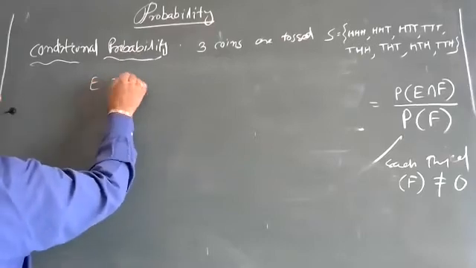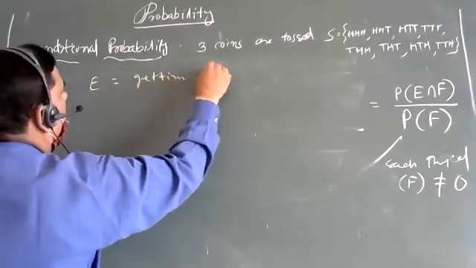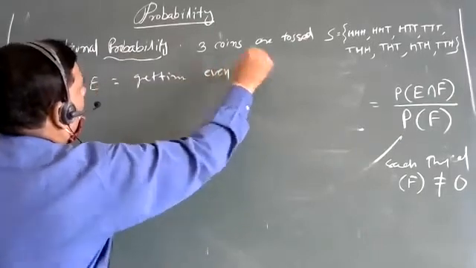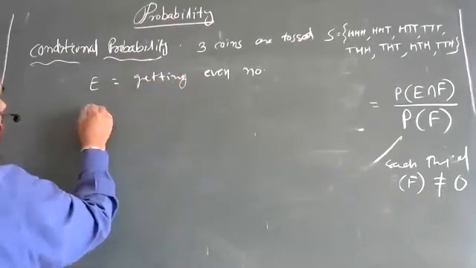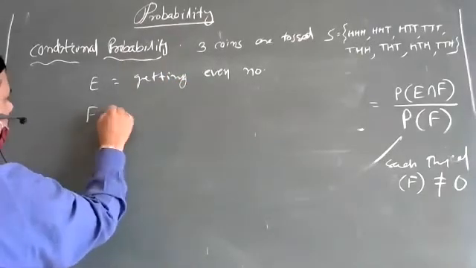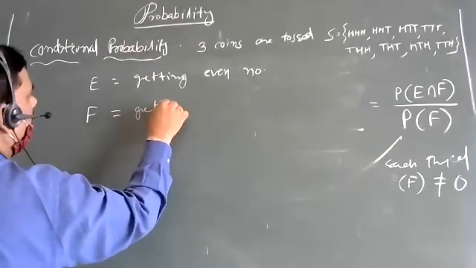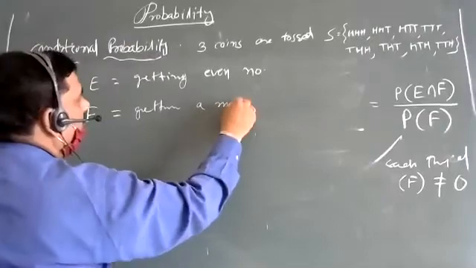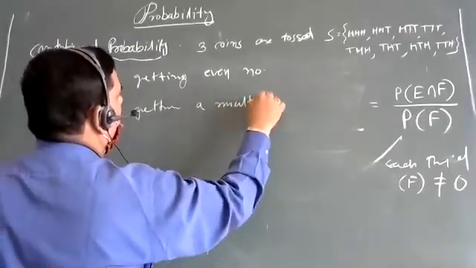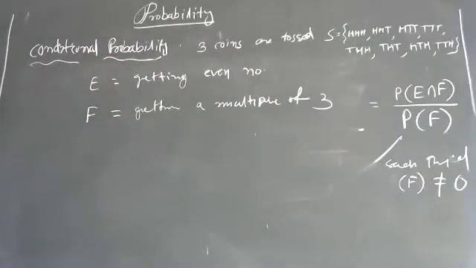E is the event of getting an even number, and F is another event, getting a multiple of 3.